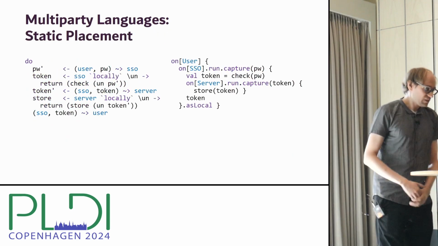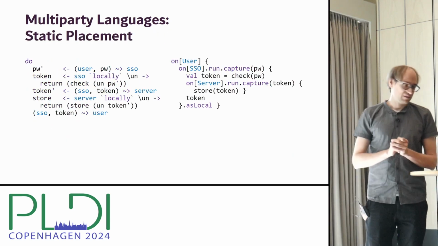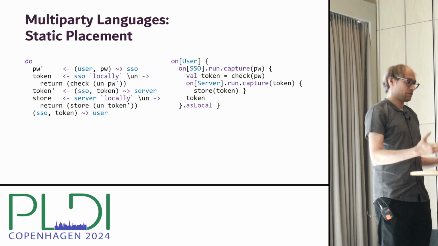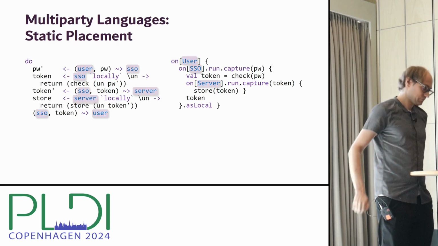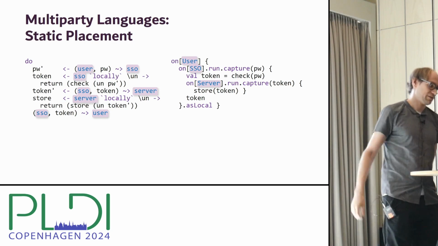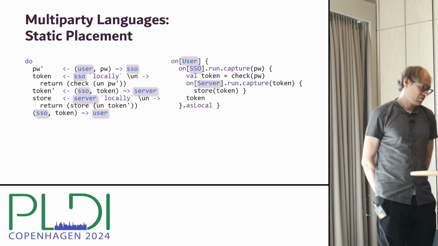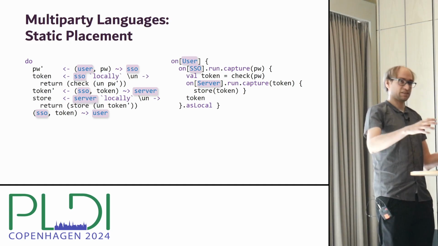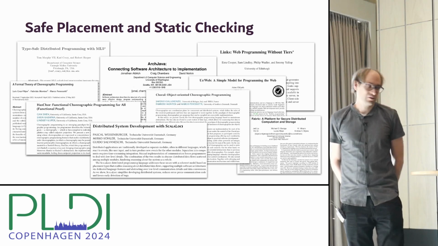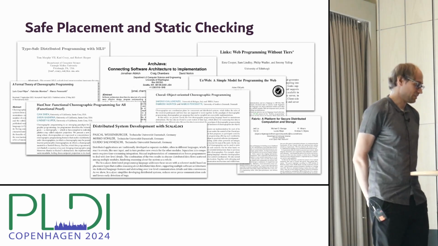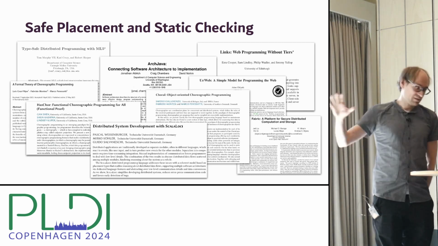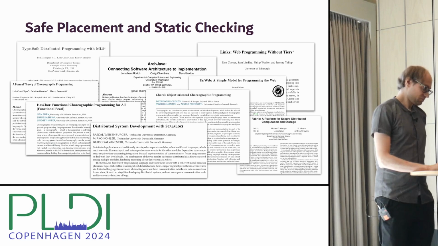All right. So if we compare both approaches, we can see that there is a bit of a shift in perspective maybe, but they both describe a multi-party program in a similar way. And in particular, they both use statically defined parties to specify where code is placed. And this talk will focus on the exploration of this kind of static placement. There also has been quite a body of work on static checks to ensure safe placement, also in the context of multi-tier and choreographic languages, and also some other related approaches.